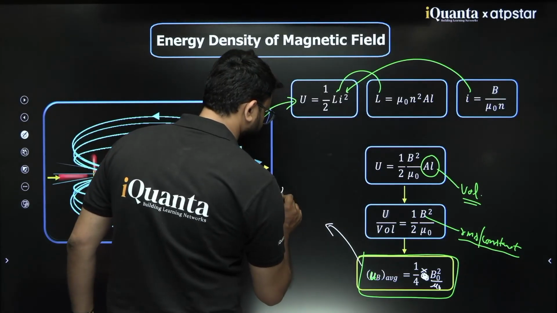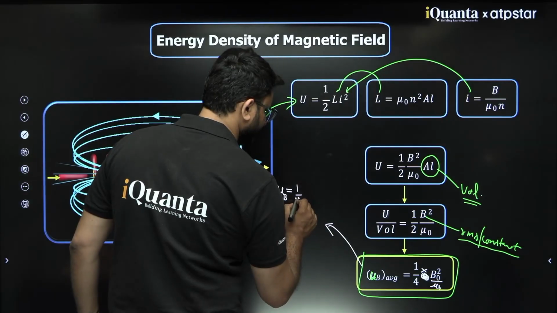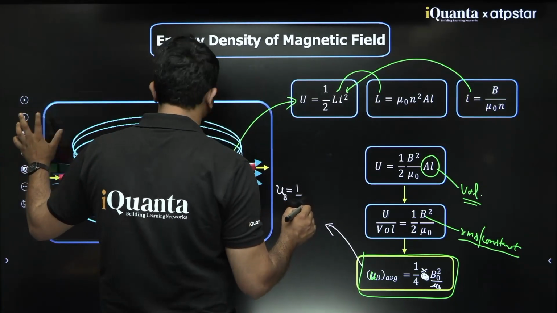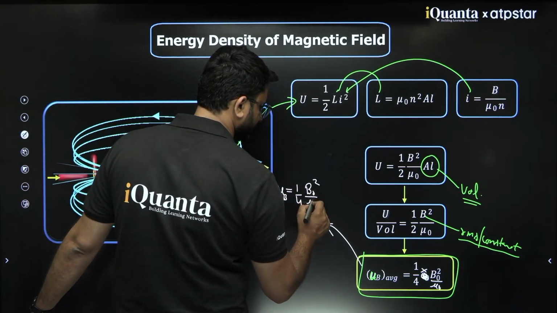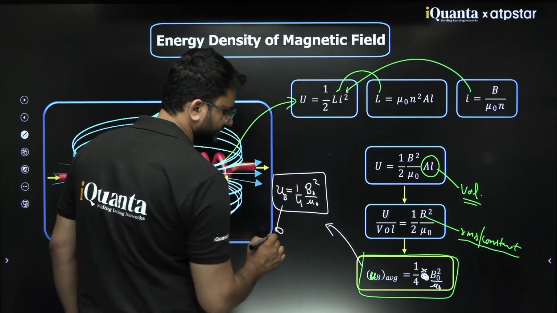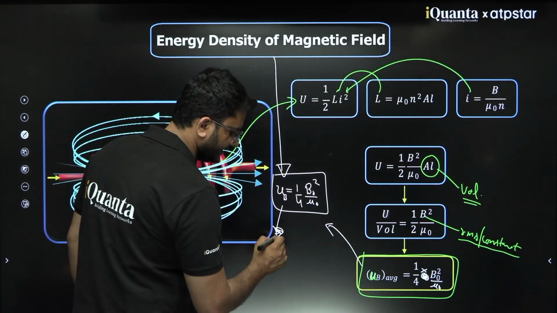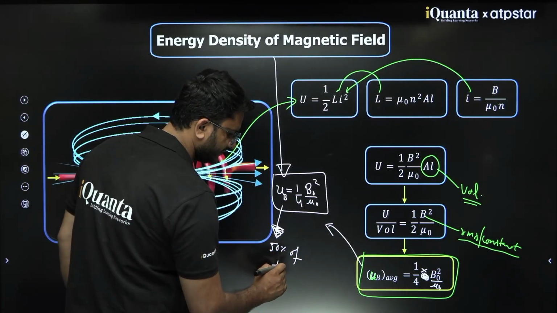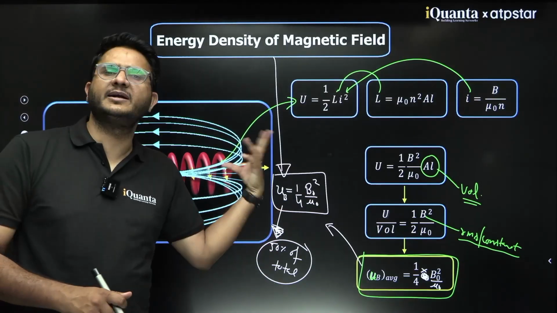So the energy density of the magnetic field would be 1 by 4 times B naught square upon mu naught. This is the energy density of the variable magnetic field, but this is again 50% of the total. That means the total is again double of this.